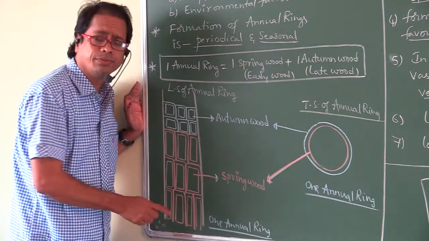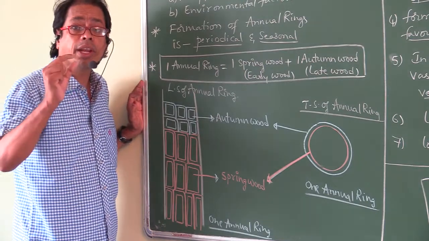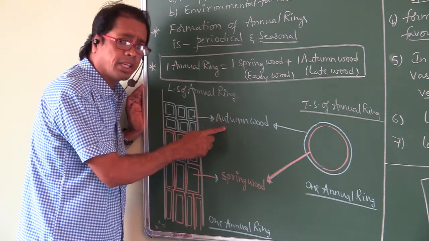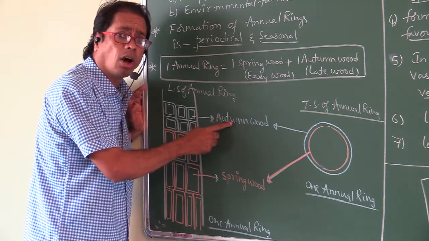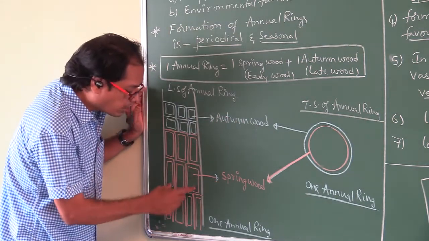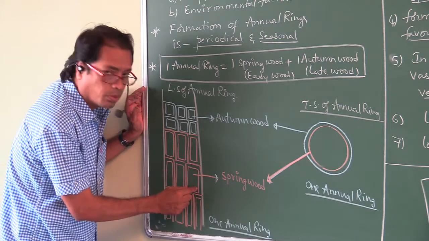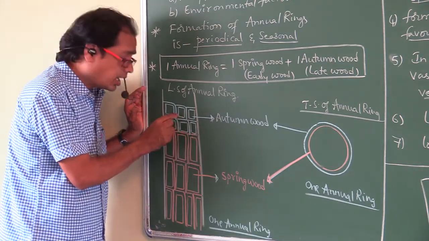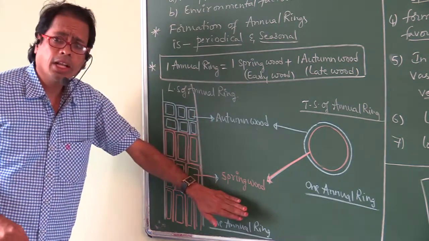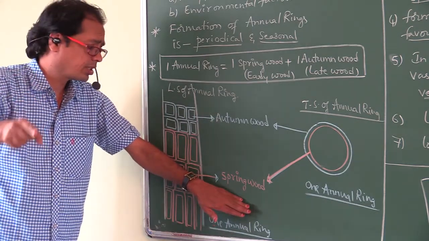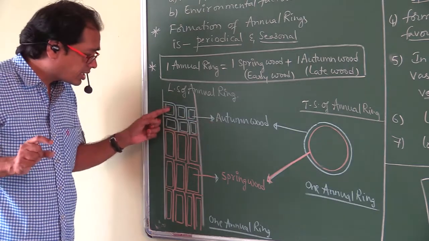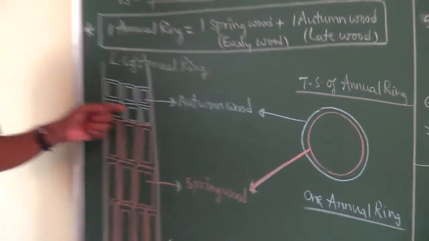So what is a spring wood? The wood that is formed during spring season is called spring wood. What is an autumn wood? The wood that is formed in autumn season or winter season is called autumn wood. Spring wood contains more number of xylem vessels with wider lumen. Autumn wood contains less number of xylem vessels with narrow lumen.